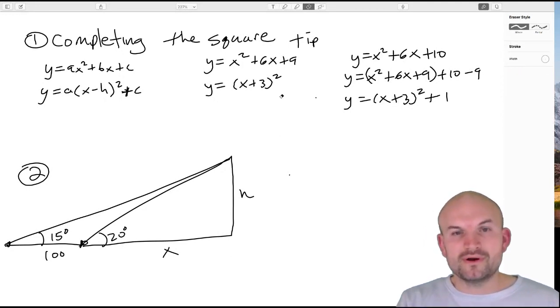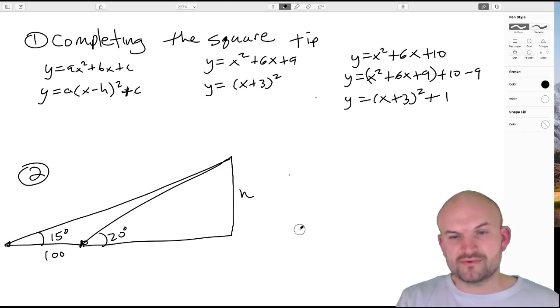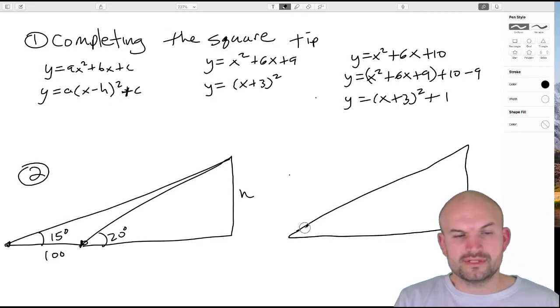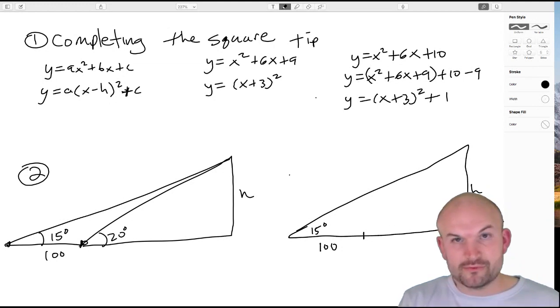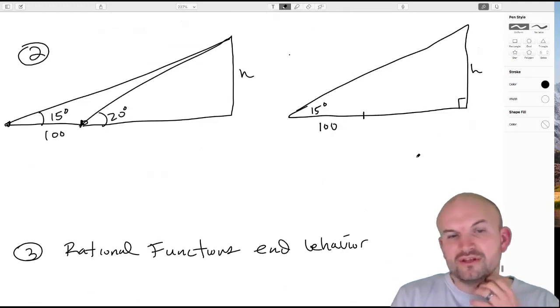The important thing here, and we don't even know this is x, but this is what I was doing in my head just to make sure there was nothing crazy going on. We basically have two triangles, and this is what I wanted to help the student with. So we have this one triangle. Here's 15 degrees. We know this is a right angle. Here's h. Now from here to here, we're going to say is 100, but we don't know the distance from here to here. So let's look at the other triangle.